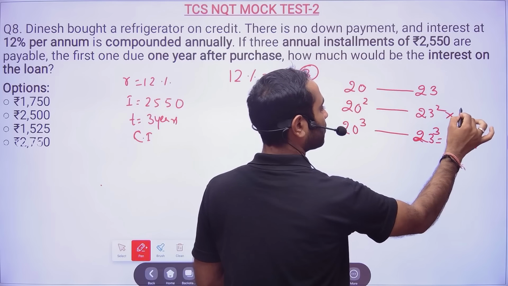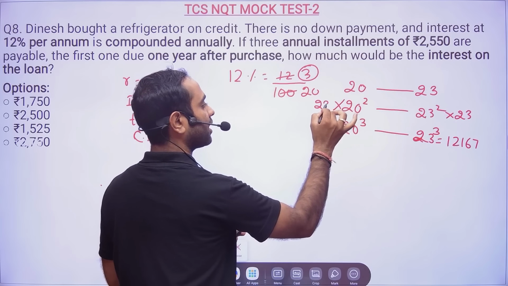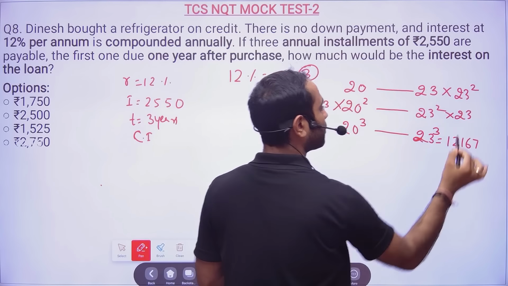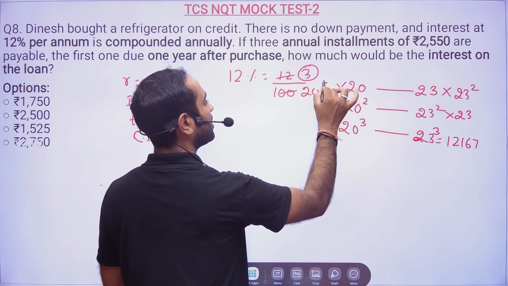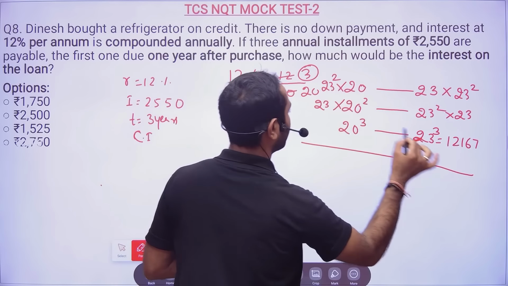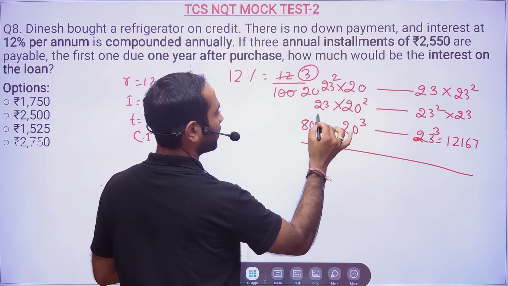So here also I have to make 23 cube, so multiplied by 23. Here also I need to make it 23 cube, so multiplied with 23 square, and here also multiplied with 23 square. Now we will add this part. So 20 cube will be nothing but 8,000, okay?